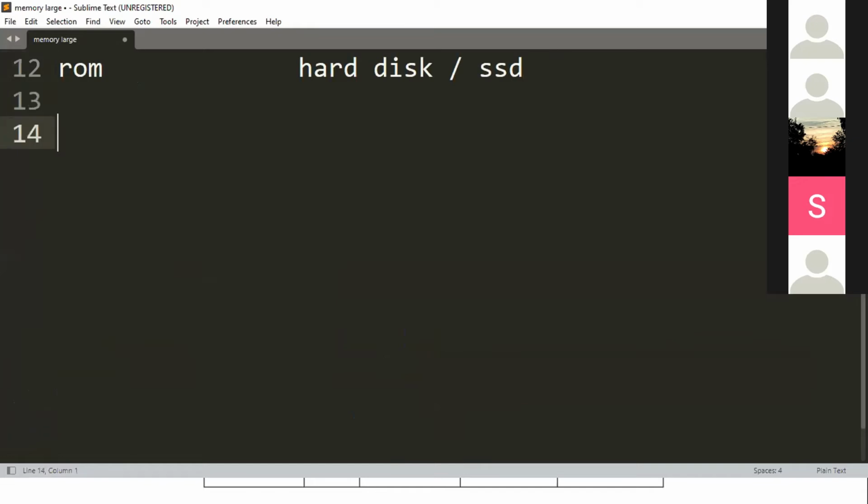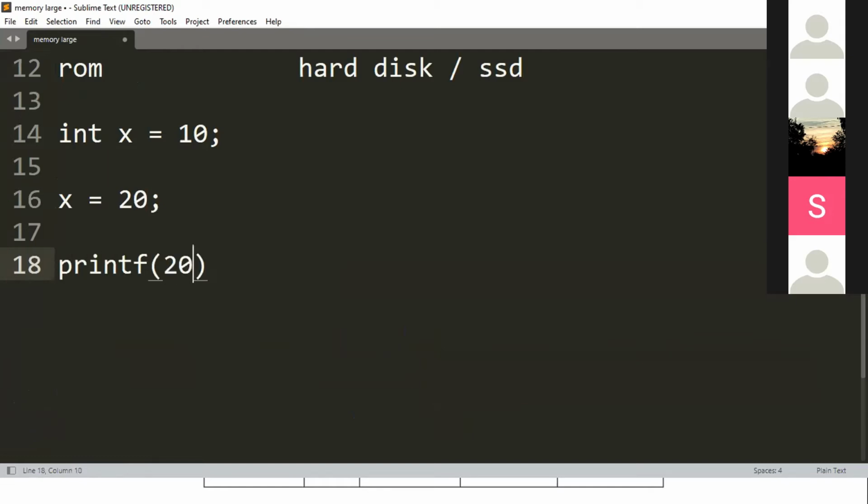Let's say you put int x equal to 10. Okay, and after that I put x equal to 20. And let's say printf x. What will be the output of this? I have not put anything else. Tell me the output of this.